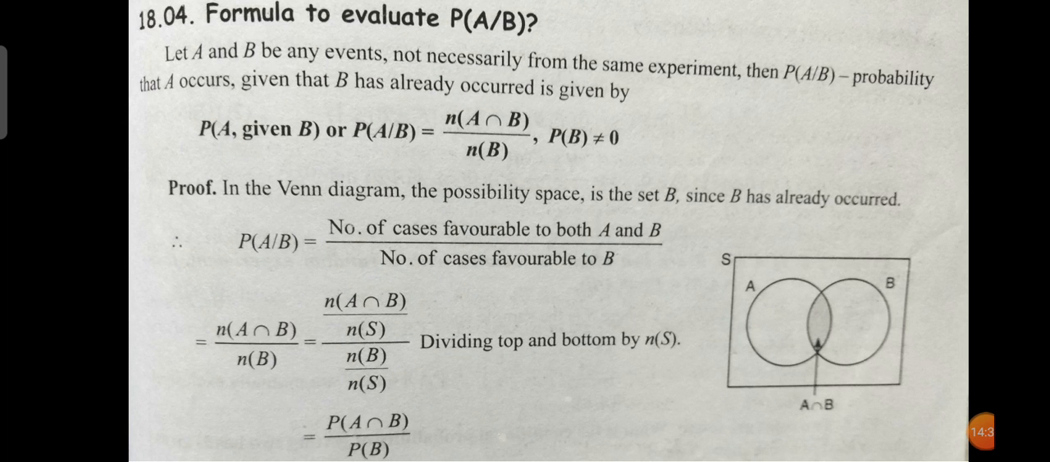And P of B given A is probability of A intersection B divided by P of A. That is, the number of cases in A intersection B and B, if we divide it by N of S, that means the sample space, the number of cases favorable in the sample space, we will get P of A intersection B and P of B. So probability of A given B is probability of A intersection B by probability of B, and probability of B given A is probability of A intersection B by probability of A.